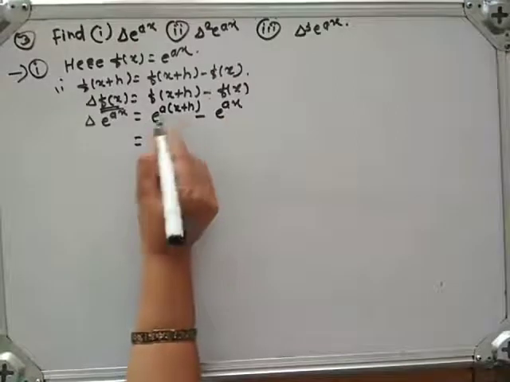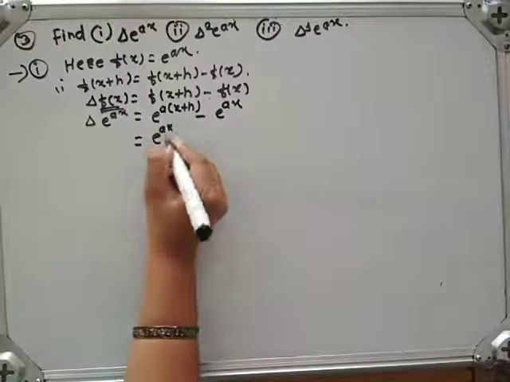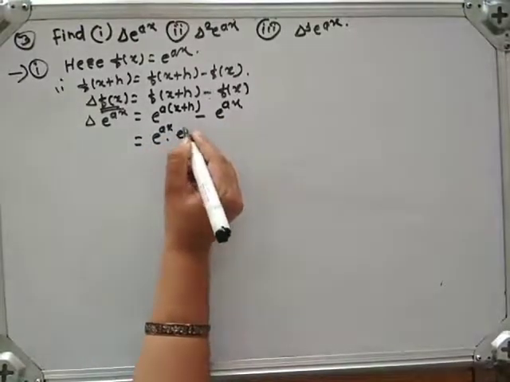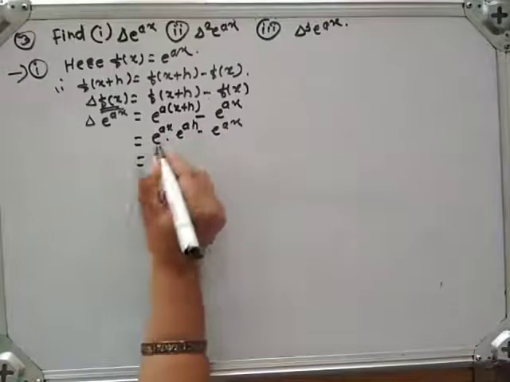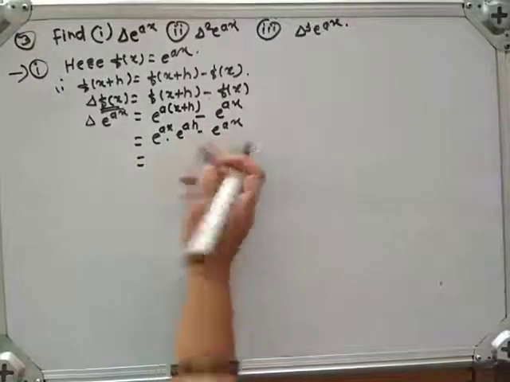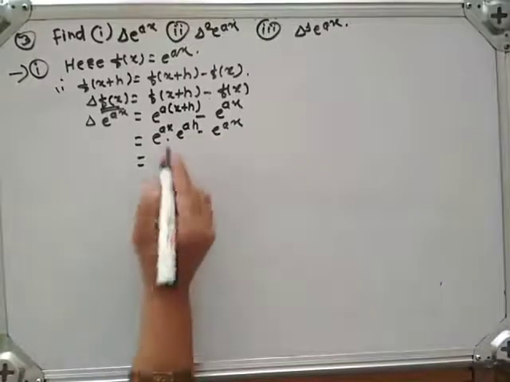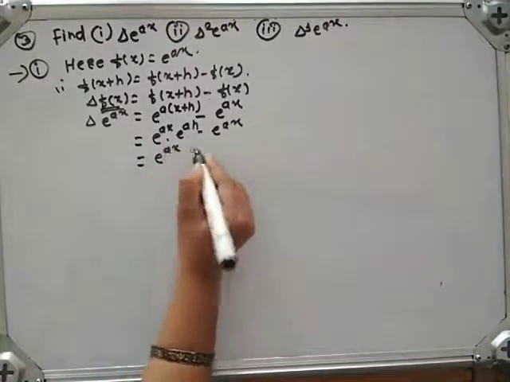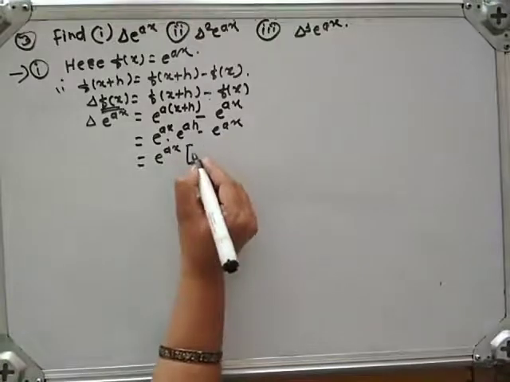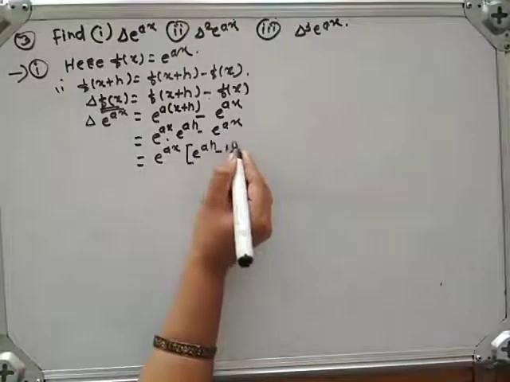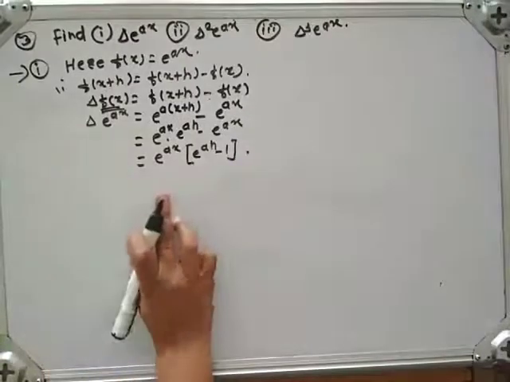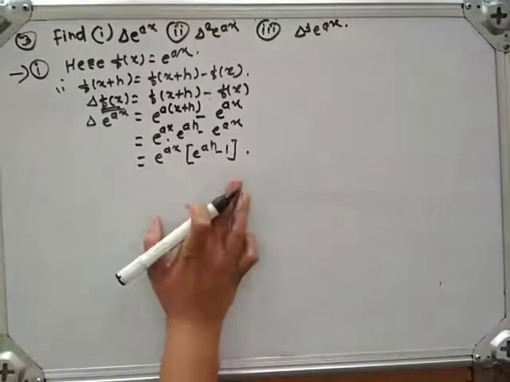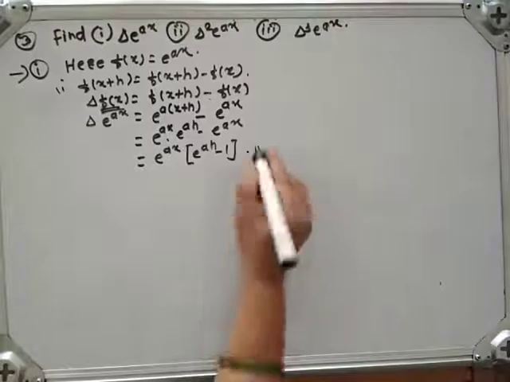This can be written as e raised to ax into e raised to ah minus e raised to ax. In these two terms, e raised to ax is common. Take it outside the bracket. In the bracket remains e raised to ah minus 1. Therefore, delta e raised to ax is equal to e raised to ah minus 1, into e raised to ax.